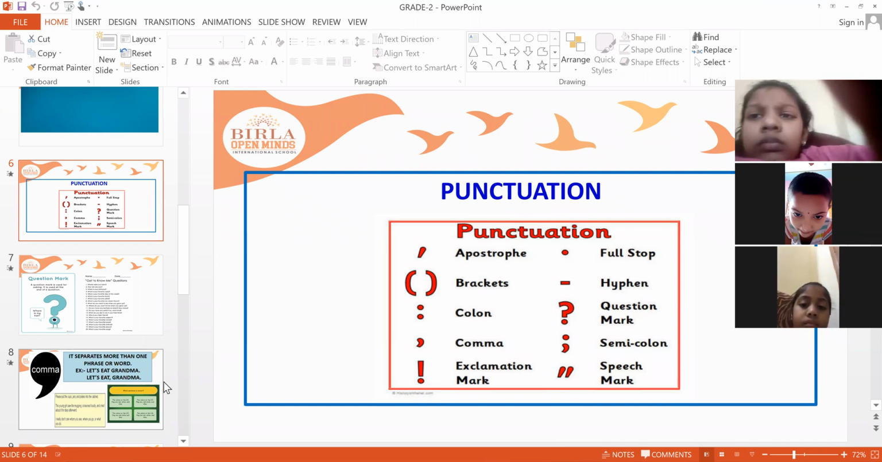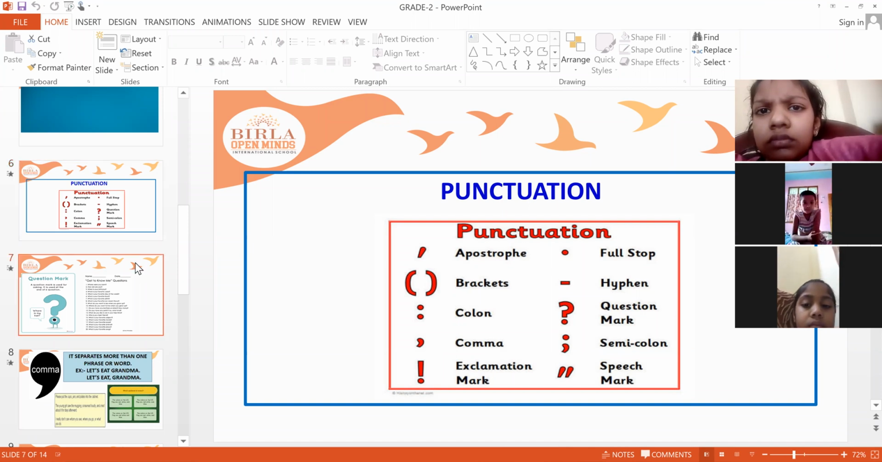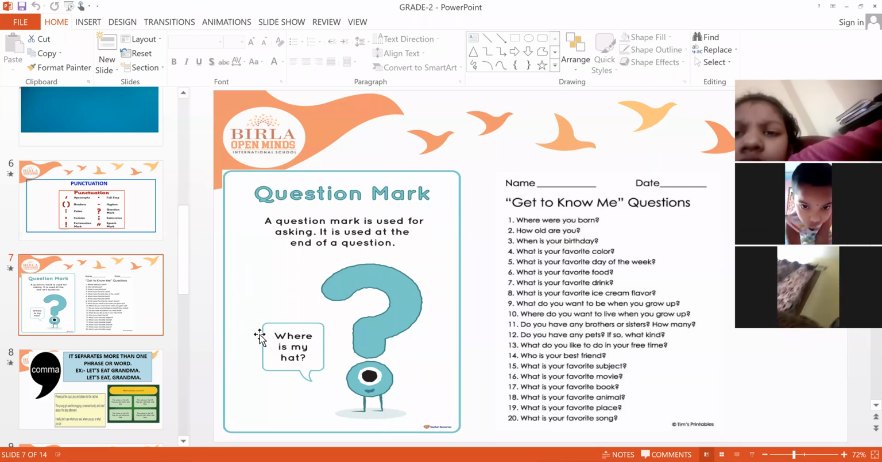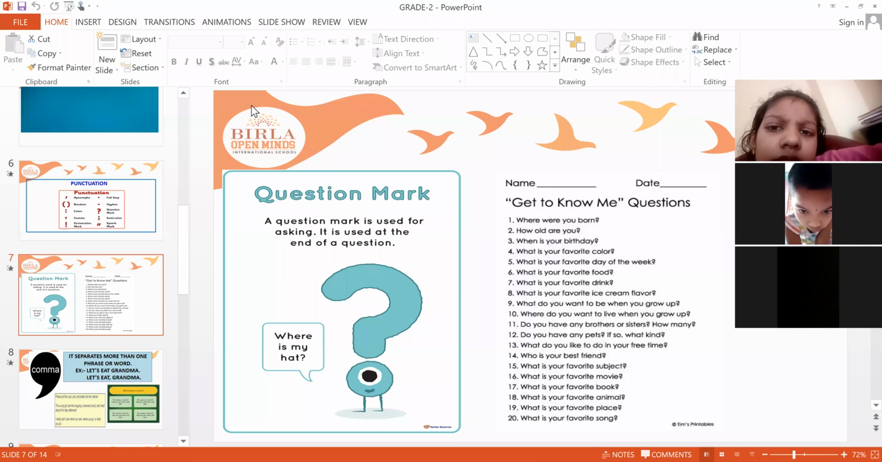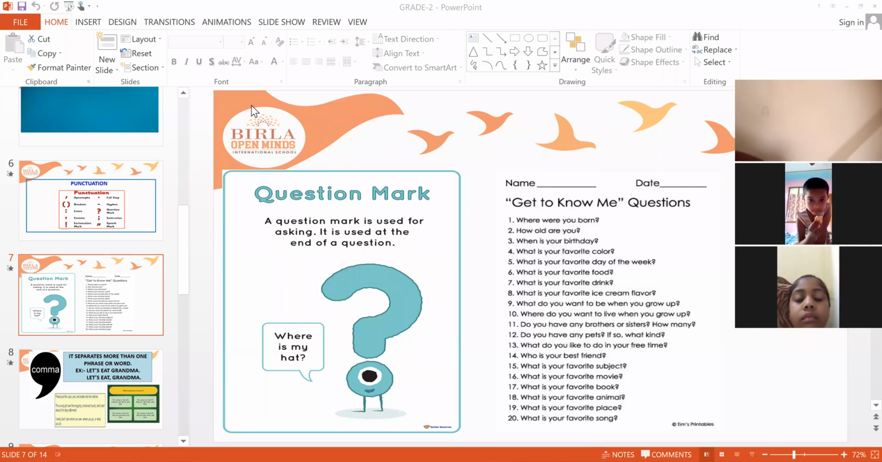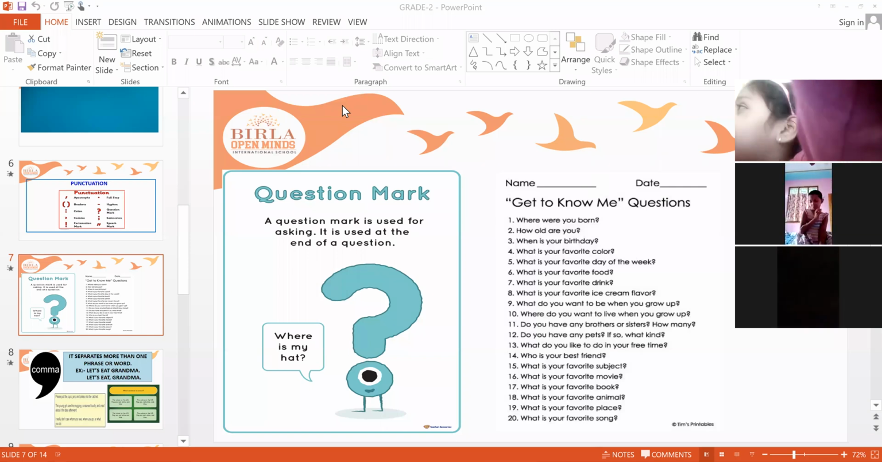But today in our class, we are going to learn 3 punctuations. What are those 3 punctuations? Let us see. The first one is question mark. What is the first punctuation mark we have, children? Question mark. Come on, tell me what is the first punctuation mark today we are going to learn? Question mark. Yes, question mark. Very good.